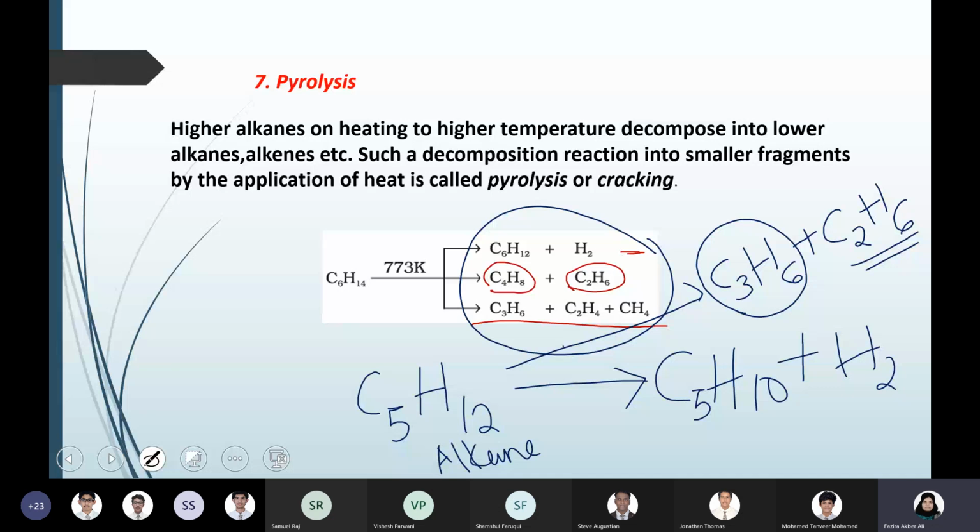If you maintain these two points while writing the equation, then whatever equation you write will be correct. A minimum of one alkene as a product, and the total number of carbon and hydrogen should be equal to the starting compound. Those are the only two things you need to keep in mind while framing an equation for pyrolysis or cracking.